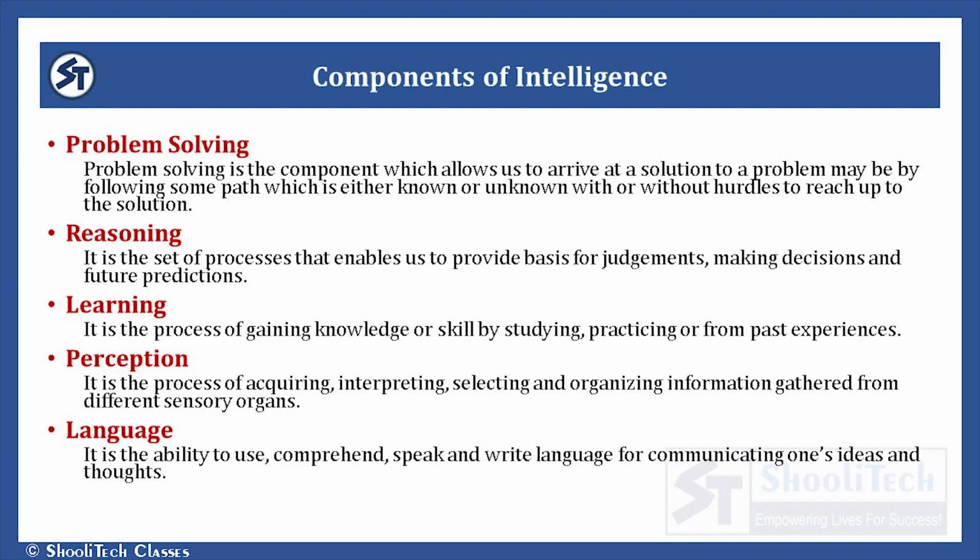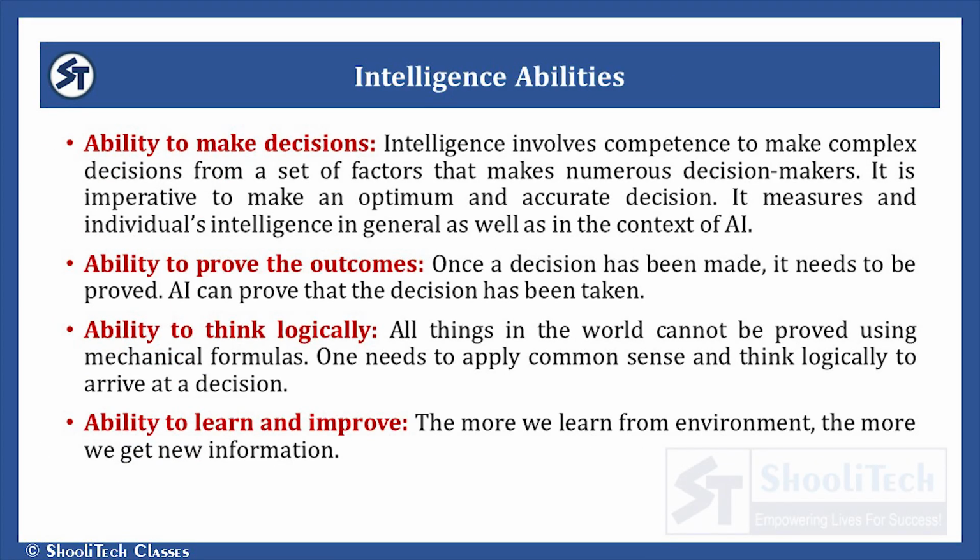Then come the components of intelligence. Components can be like a person's problem solving capability, reasoning capability, learning capability, perception capability, or it can be language capability. And if I say that I'm intelligent, means I have the ability to make decisions. I have the ability to prove the outcome. Means whatever decision I have made, I'm able to prove it. And also I have the ability to think logically. And I can learn new things to improve my knowledge, right?